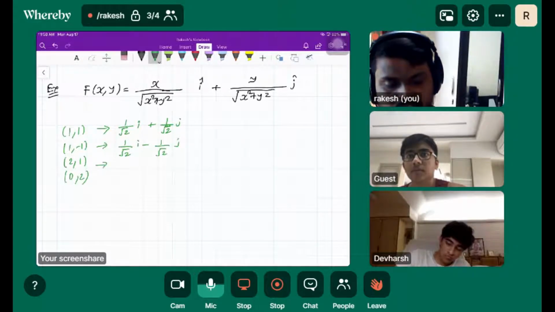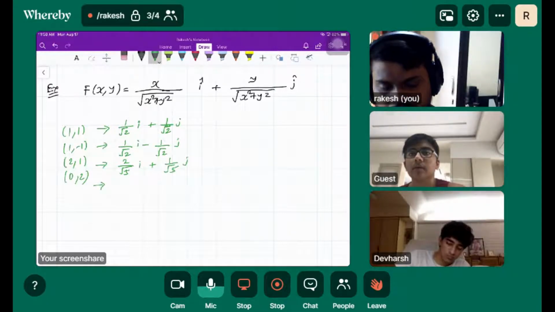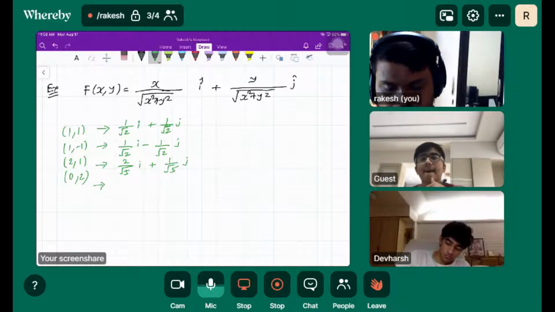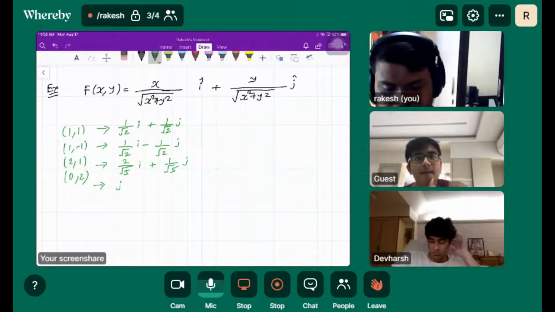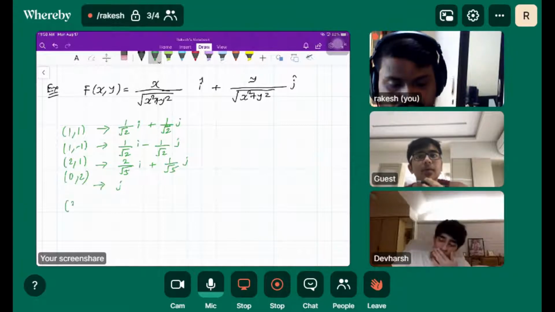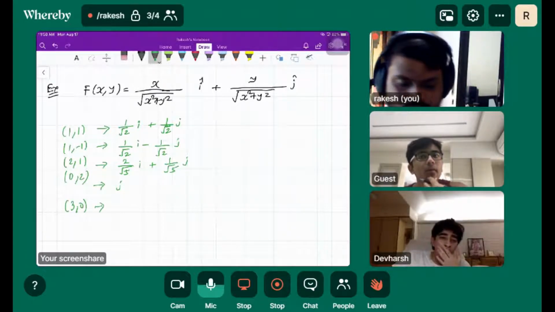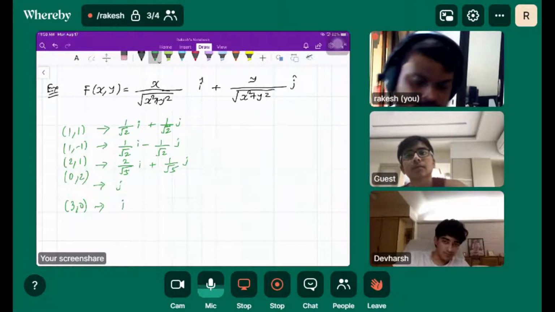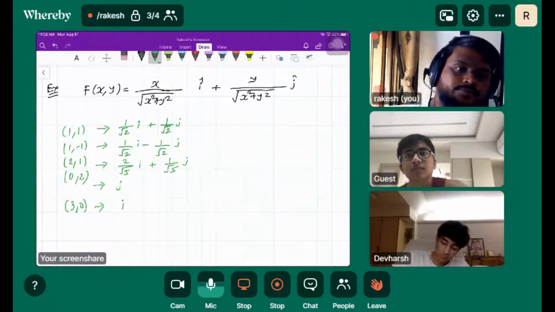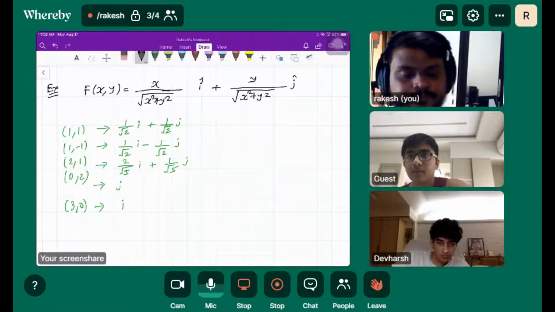For the third, it is 2 over root 5 i plus 1 over root 5 j. And for the fourth vector, it's going to be just j. And for 3 comma 0, it's going to be i.